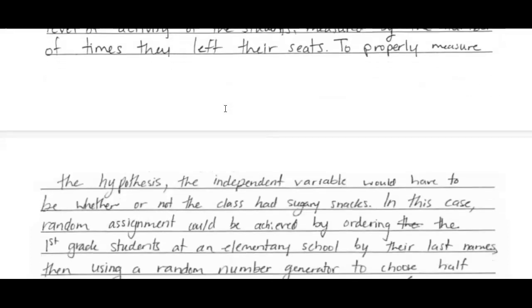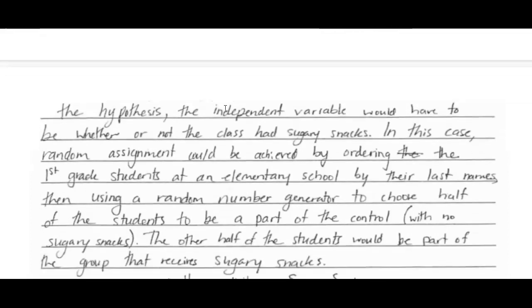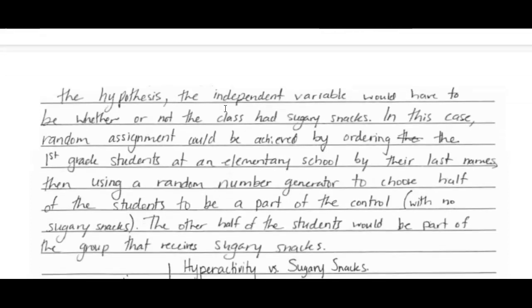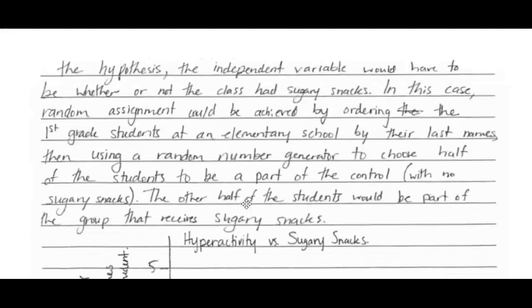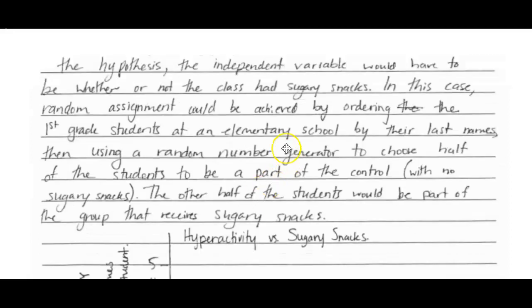Next, to properly measure the hypothesis, the independent variable would have to be whether or not the class had sugary snacks. In this case, random assignment could be achieved by ordering the first grade students at an elementary school by their last names, then using a random number generator to choose half of the students to be part of the control with no sugary snacks and the other half with sugary snacks. This would score here because it's the random number generator.